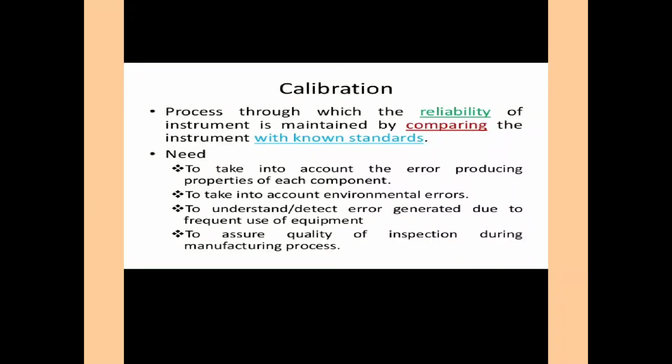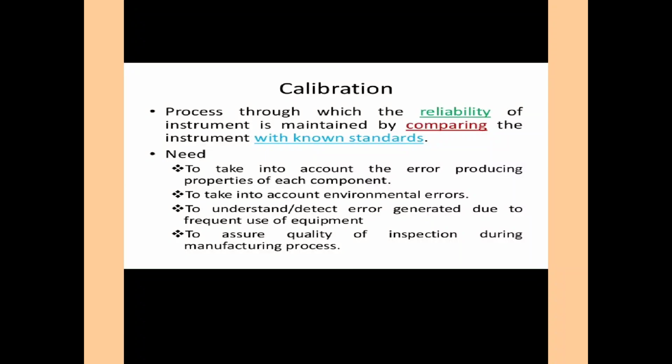Next need is to understand or detect errors generated due to frequent use of equipment, and the last is to ensure quality of inspection during manufacturing process. These are the needs. This is the example of calibration.